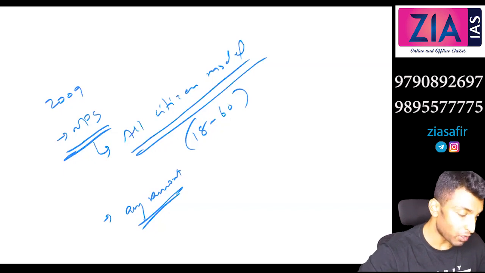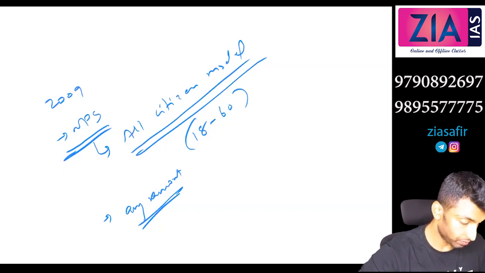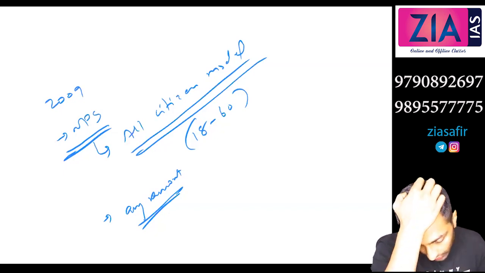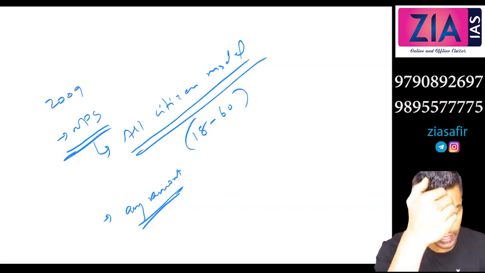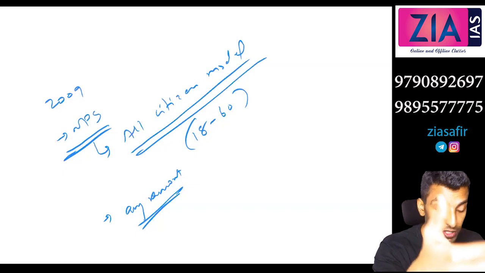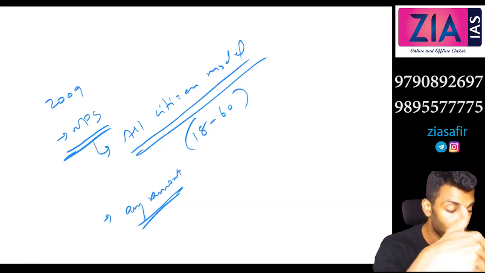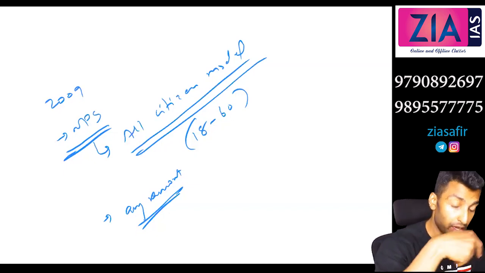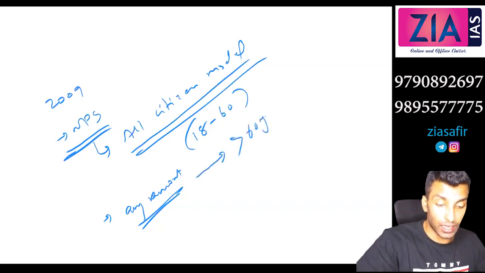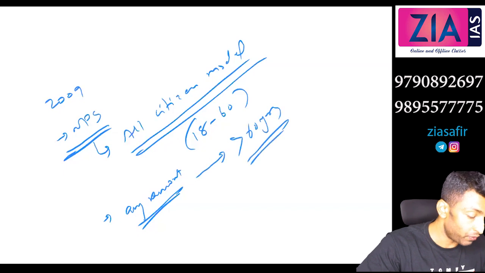But will there be any government contribution here? No. Because for central government employees in tier 1, you deposit 10% of the salary and the government contributes. In tier 2, only you deposit, there is no government contribution. Exactly like this, any amount you can deposit, but there won't be any contribution. You will start getting pension after 60 years. So it's a kind of investment for the future.